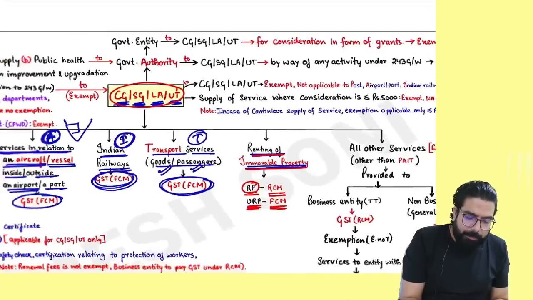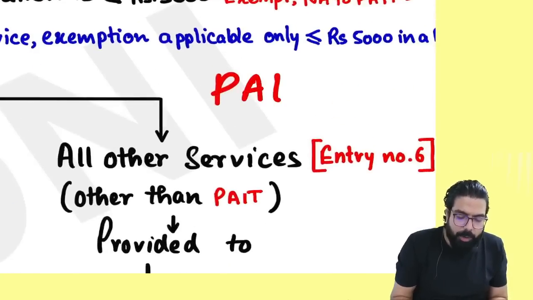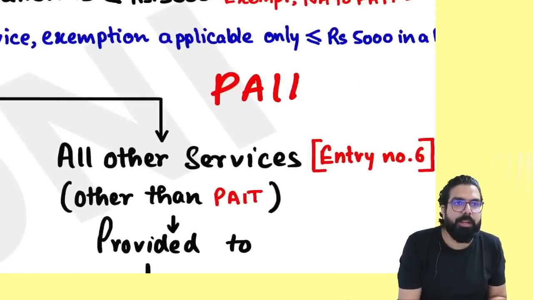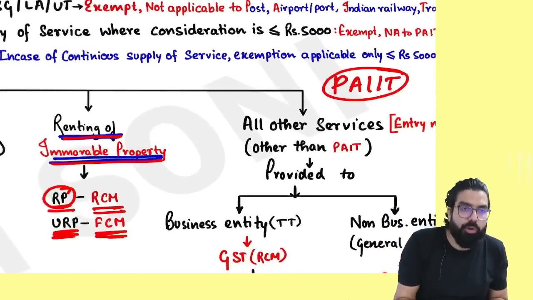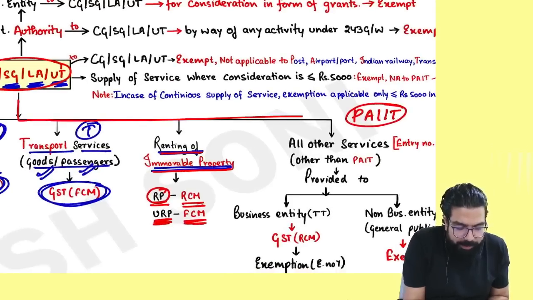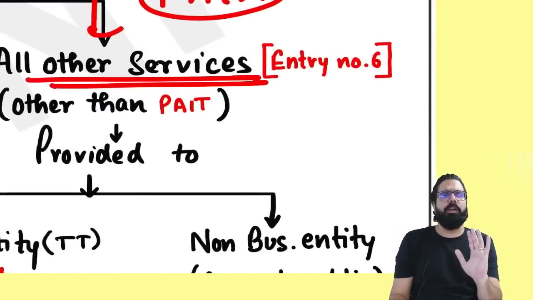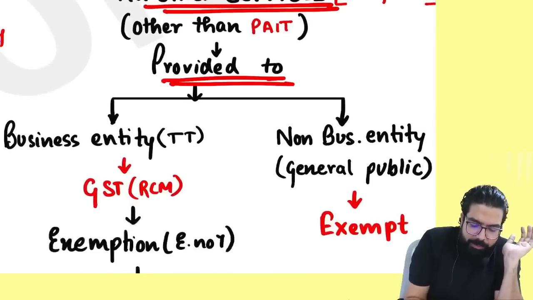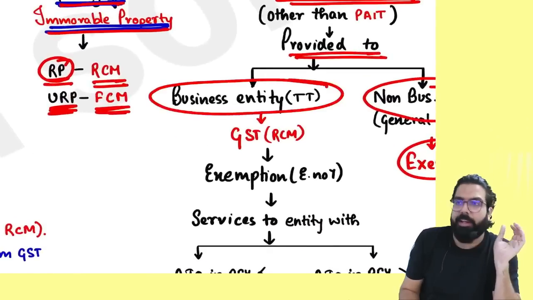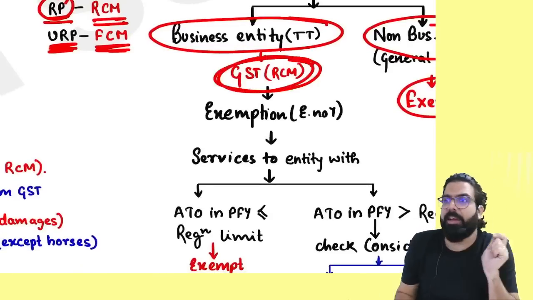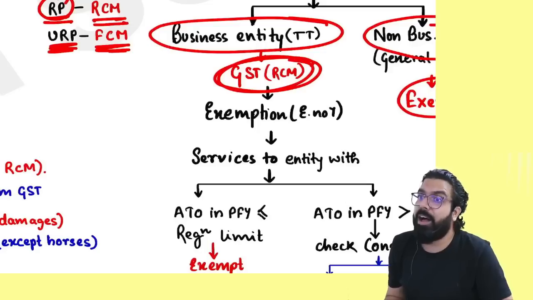Now, remember one thing. If the government is giving post related service, airport related service, immovable property related service, Indian Railway services or transportation services, leave all these services, as I have already told you about them. Other than these services, if the government is giving any other service to a non-business entity, then it will always be exempt. But if the government is giving to a business entity, then the business entity has to pay GST under RCM.